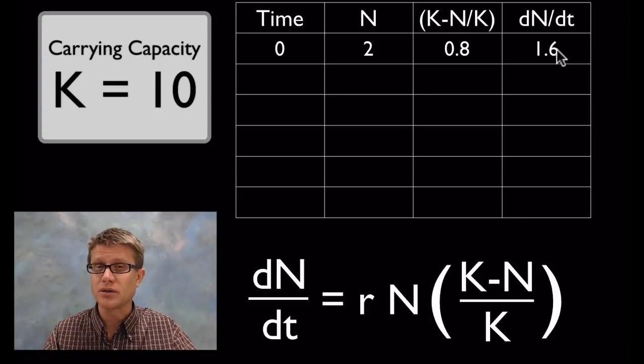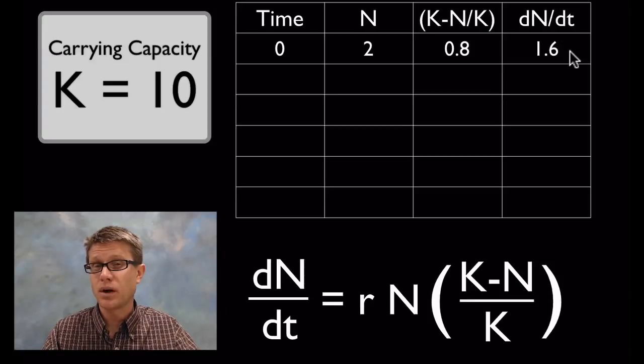And I'm not going to round, so I can show you what happens as we increase this. But know this, that we're going to increase it by 1.6 rabbits. So let's look at time 1. Now we have 3.6 rabbits. Where did I get that? It's the 2 original rabbits we had plus the 1.6.